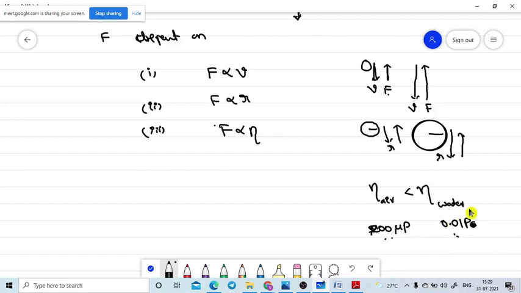You already know the coefficient of viscosity of honey. Honey is a more viscous fluid, so the viscous force acting on a moving body due to honey will be more, because honey's coefficient of viscosity is more.